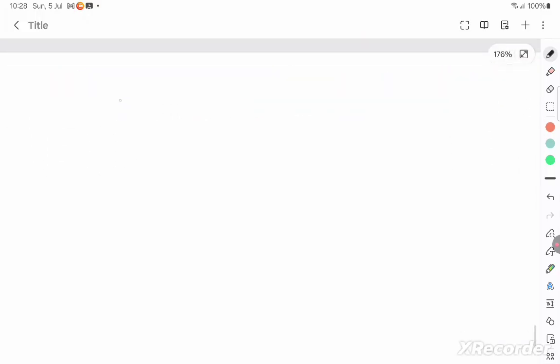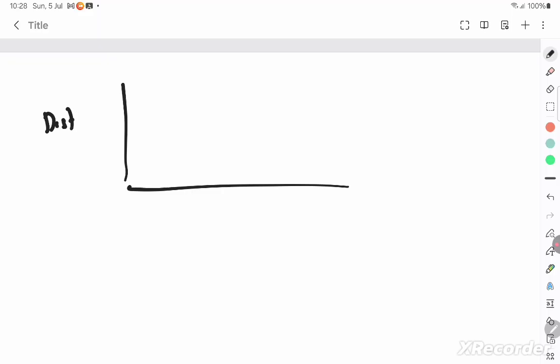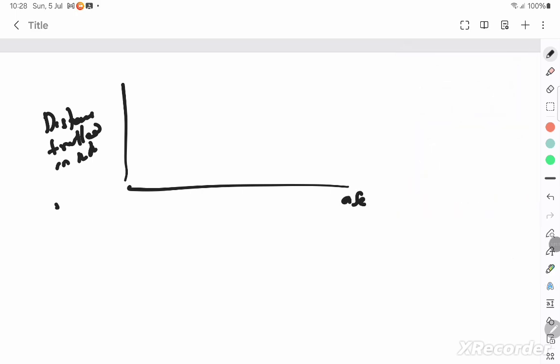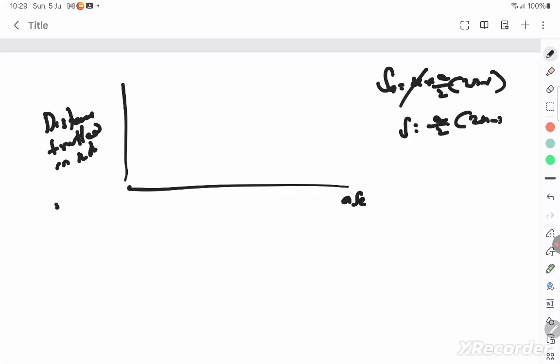There is a graph of distance traveled in the nth second. Y-axis is distance traveled in the nth second. Oh my god, this is a beautiful sum. Okay, they ask you this. This is the n seconds. You know what the formula is? s_n is equal to u plus a by 2 into 2n minus 1. This is the formula for distance traveled in the nth second. And so u is 0, so s is a by 2 into 2n minus 1.